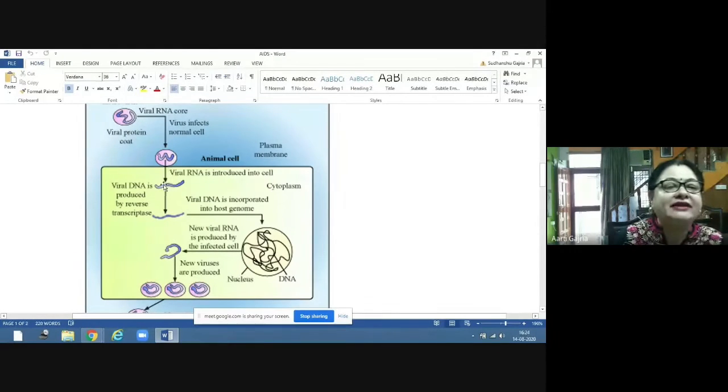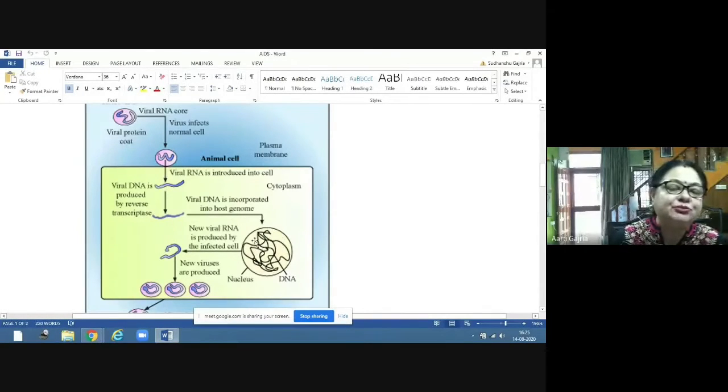Now this viral RNA will undergo reverse transcription. Reverse transcription means that this RNA will produce DNA. So this DNA is produced by reverse transcription, and this DNA will get into the nucleus and will get incorporated with the host genome.